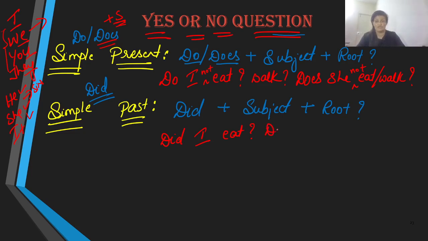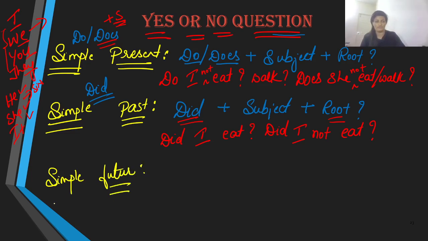To make it a negative, we only add the negative word, that is, did I not eat. One important factor that you have to remember when it comes to simple past is when you use the word did in a statement, the verb is not in past tense, but it is in your root form. Remember that. Now let us move on to simple future.